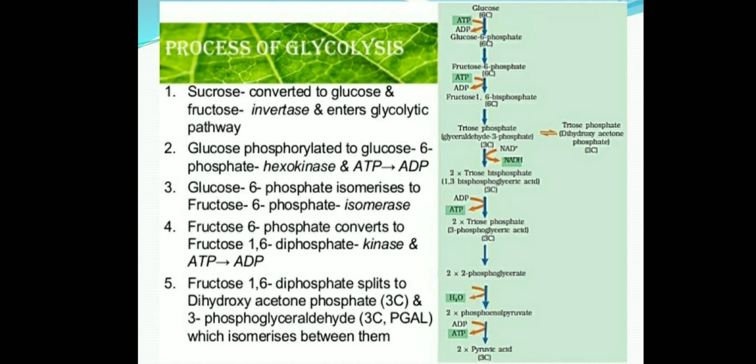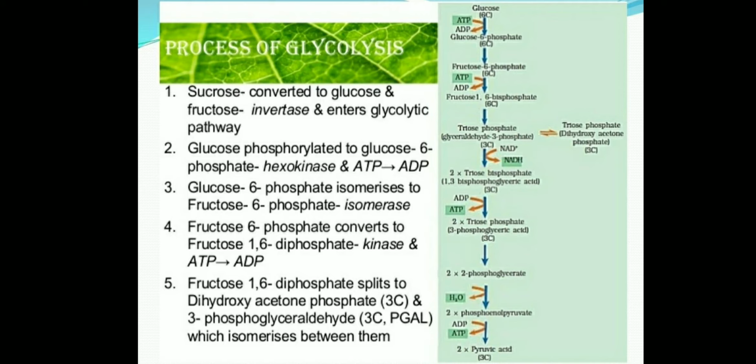Glyceraldehyde 3-phosphate, it is called PGAL. And second, it is the dihydroxyacetone phosphate. Which molecules are formed? Glyceraldehyde 3-phosphate, it is called the PGAL, and dihydroxyacetone phosphate. These two molecules are formed by the splitting of fructose 1,6-diphosphate. This one same we have discussed in the cleavage.